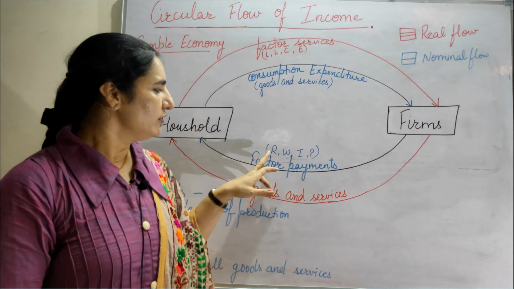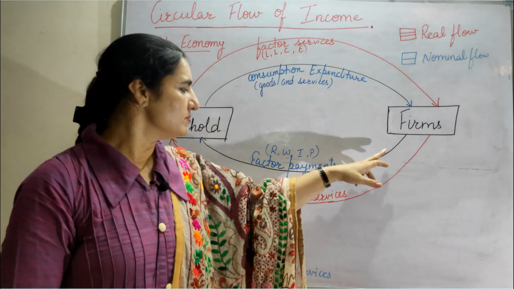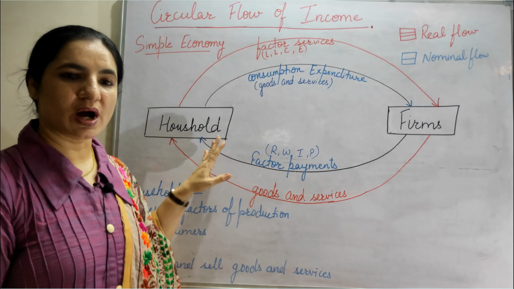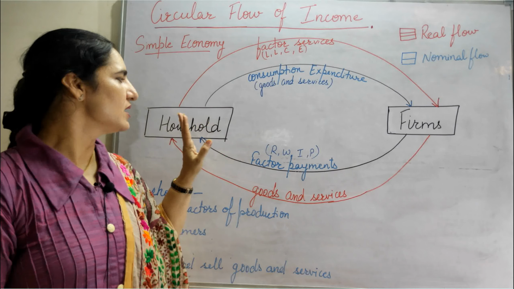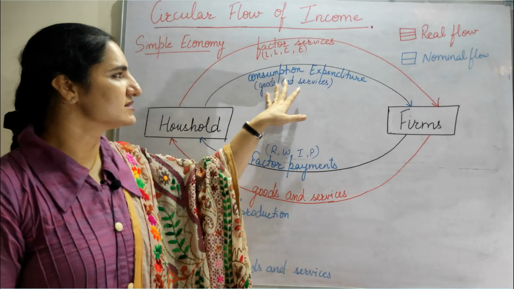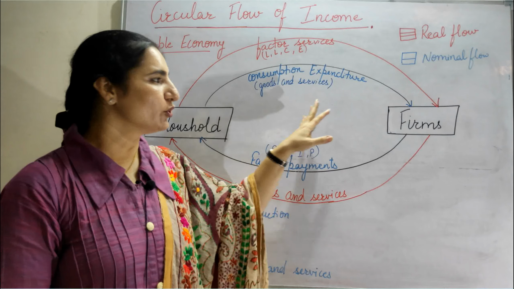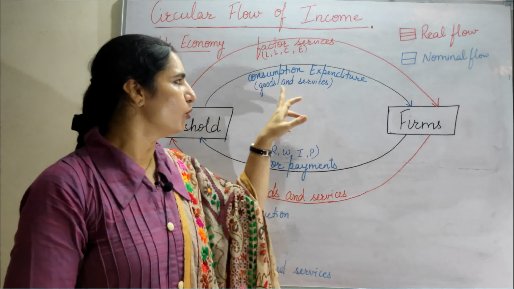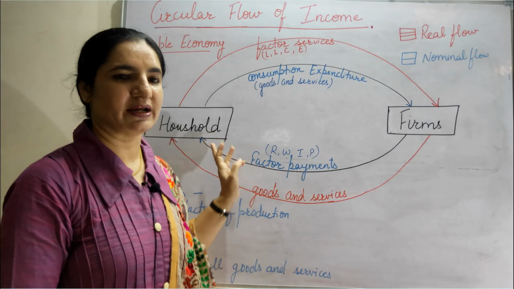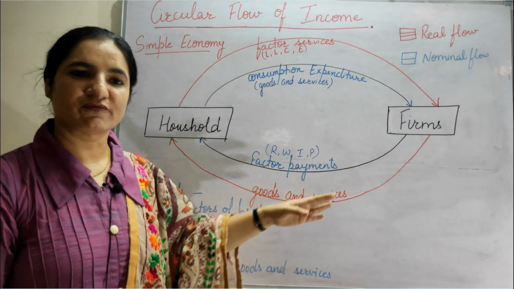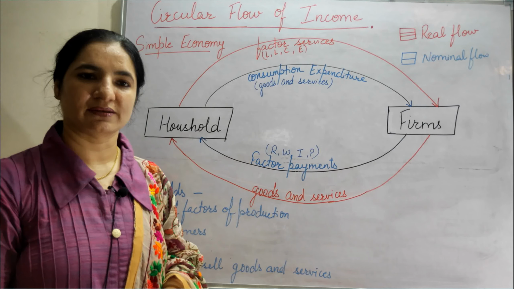In the form of rent, wages, interest and profit, firms provide factor payments to household, and this payment is always utilized by the household for consumption expenditure, which means that goods and services produced by the firms are bought by household to satisfy their recurring and unlimited wants, and this flow is continuously going on in the economy.